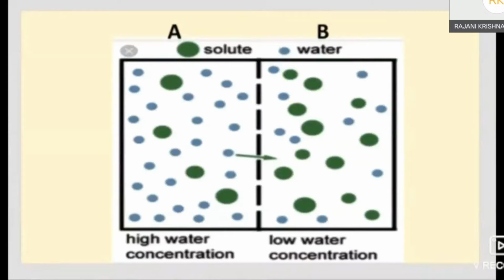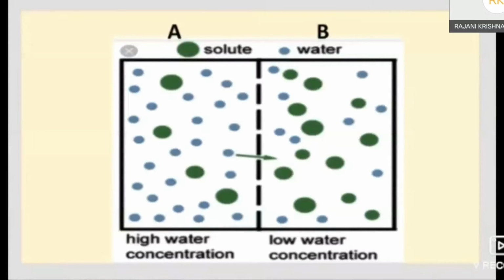The solute particles are present in chamber B. So chamber B has lower solute potential. Next, the last question: at equilibrium, which chamber will have lower water potential? At equilibrium, both chambers have equal water potential.